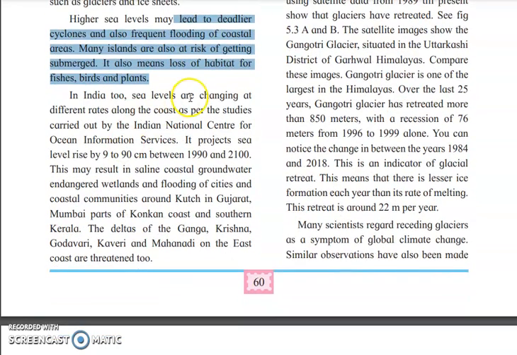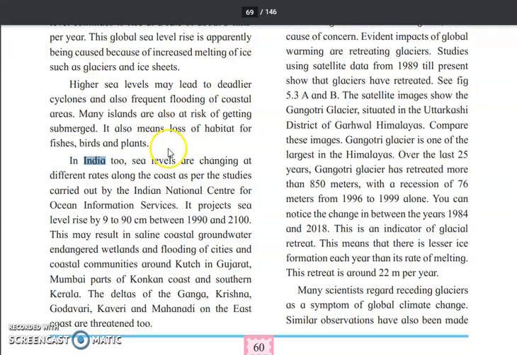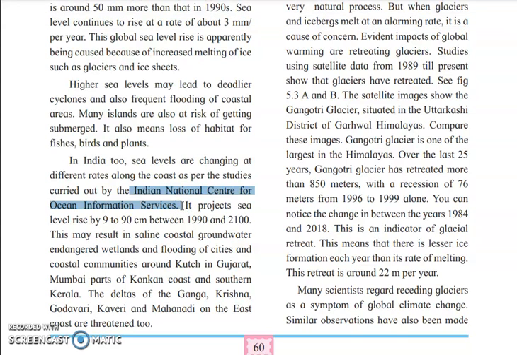In India too, the sea levels are changing at different rates. So this is happening in India too. So we should control the level of pollution and the global warming. As per the studies carried out by the Indian National Centre for Ocean Information Services, it projects sea level rise by 9 to 90 centimetres between 1990 and 2100. Okay, so this is how the sea level is rising.